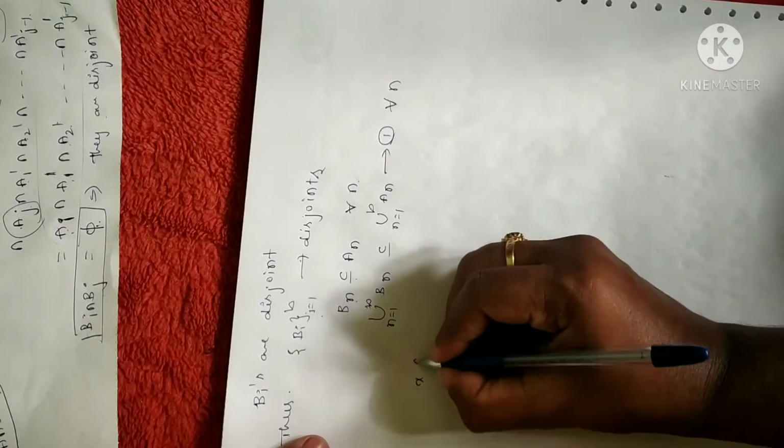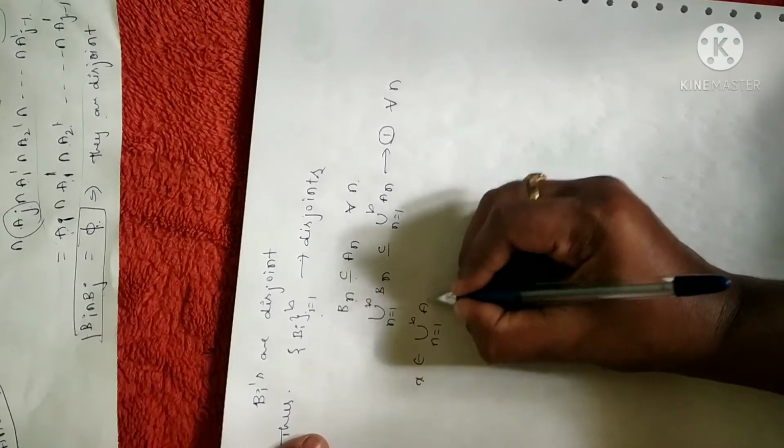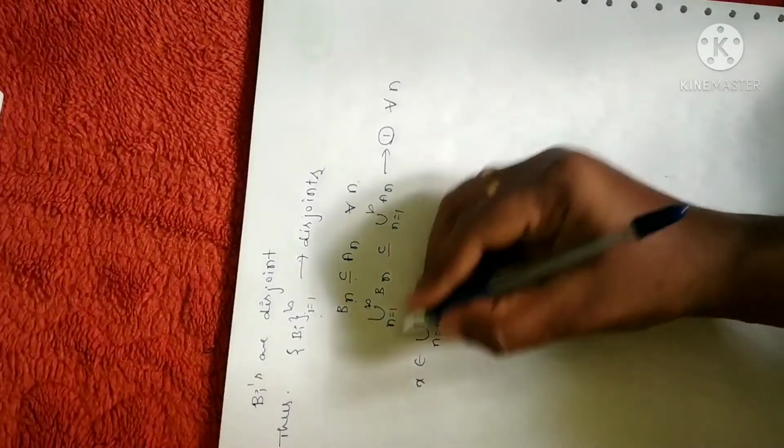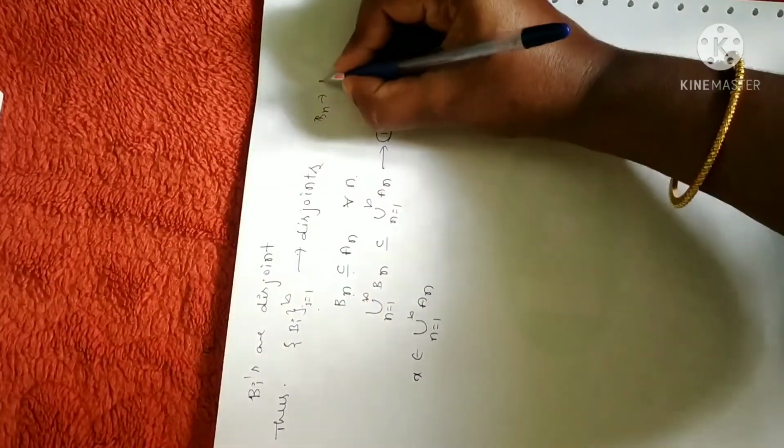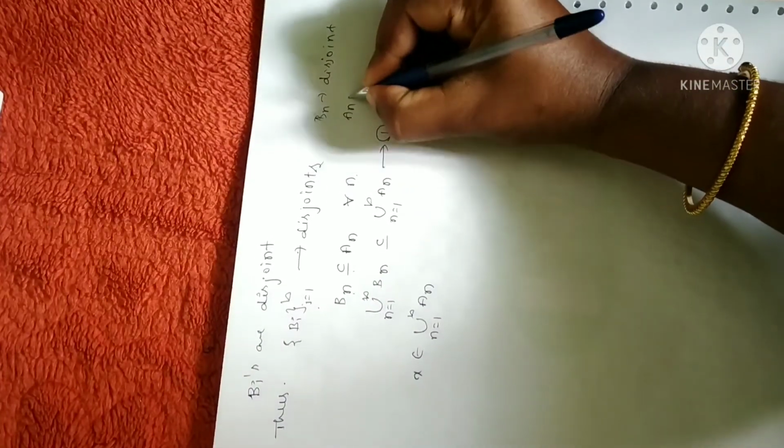Now suppose I am going to choose an element x in a set An, which is, remember, here Bn is a disjoint set, whereas An is a countable set.